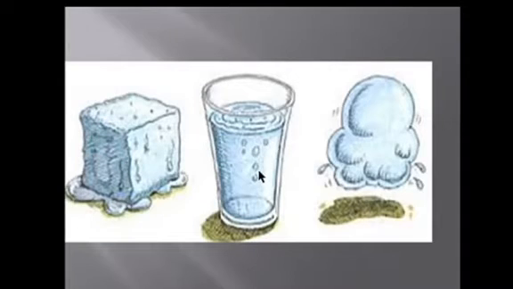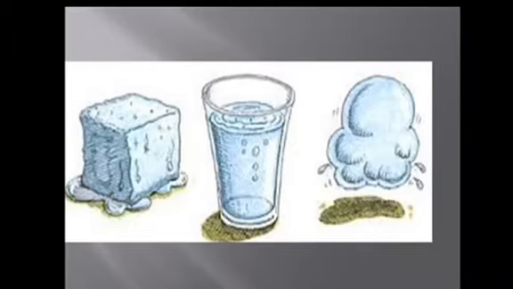As I told you, matter exists in three forms: solids, liquids and gases. Can you tell me a matter that can be there as solid, liquid or gas? Yes, you are right. That is water, is it not? Water can be in the form of solid as ice, in the form of liquid as water, and in the form of gas as water vapor.